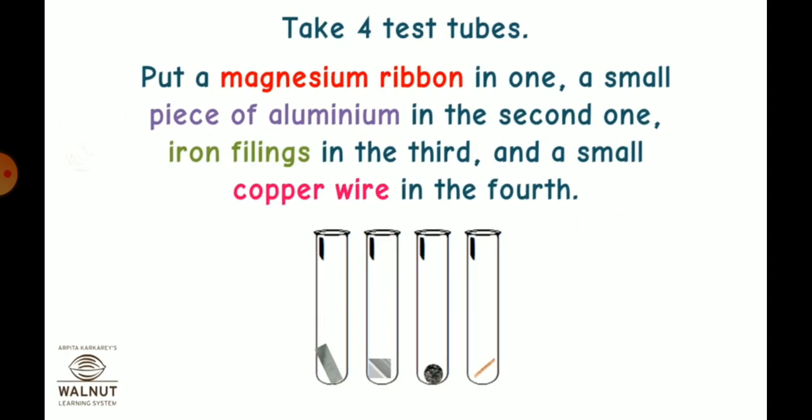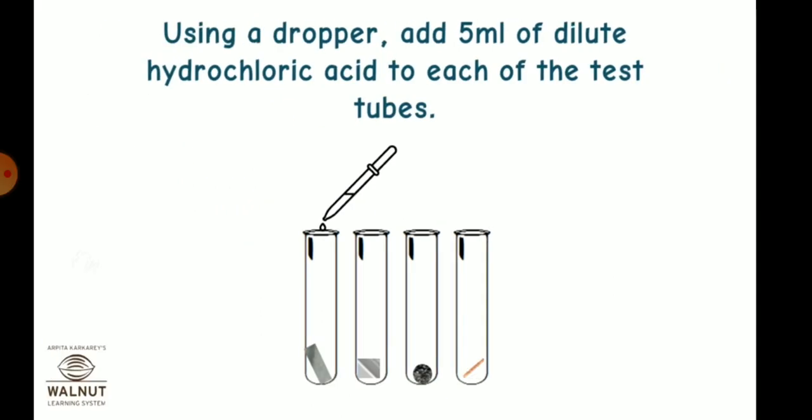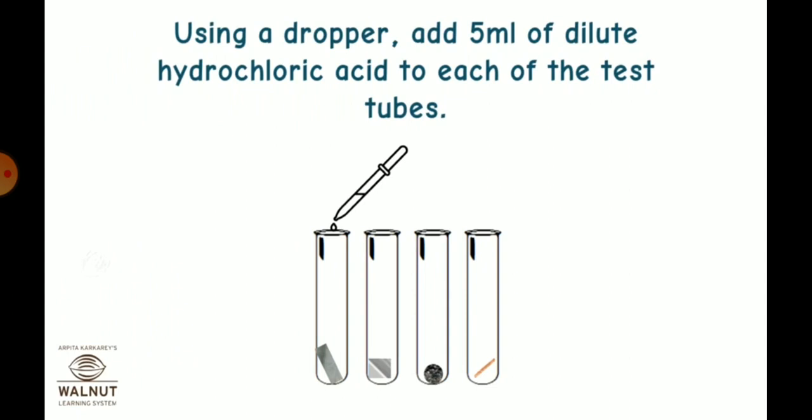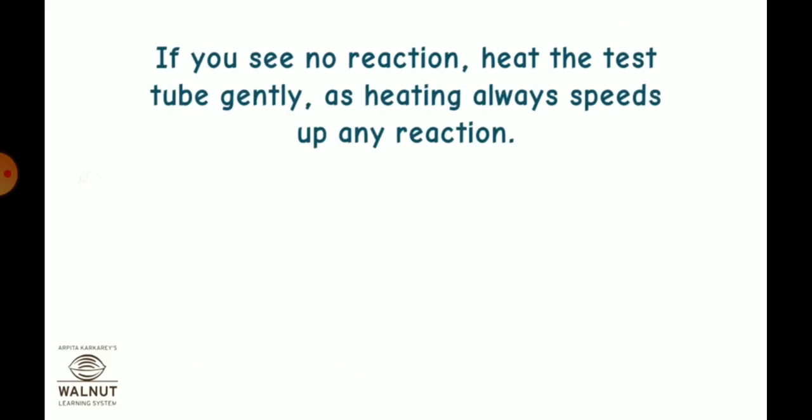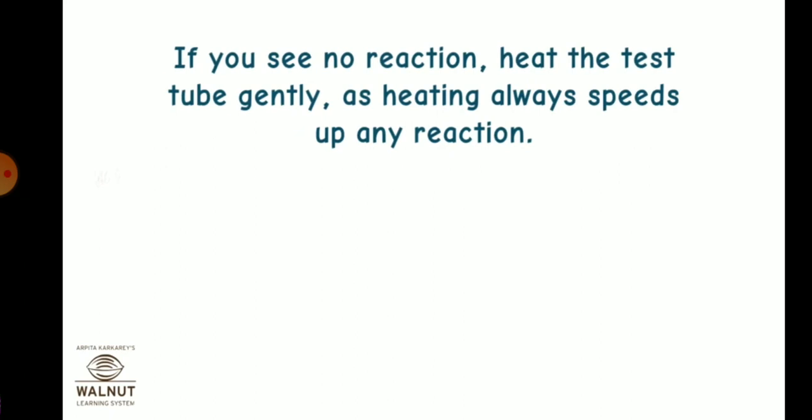Take 4 test tubes, put a magnesium ribbon in one, a small piece of aluminum in the second one, iron filling in the third, and a small copper wire in the fourth. Using a dropper, add 5 ml of dilute hydrochloric acid to each of the test tubes. If you see no reaction, heat the test tube gently, as heating always speeds up any reaction.